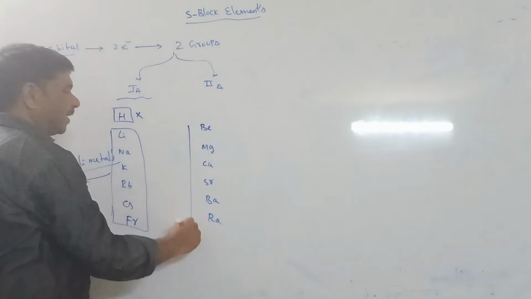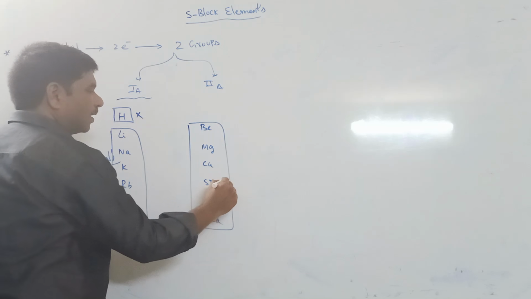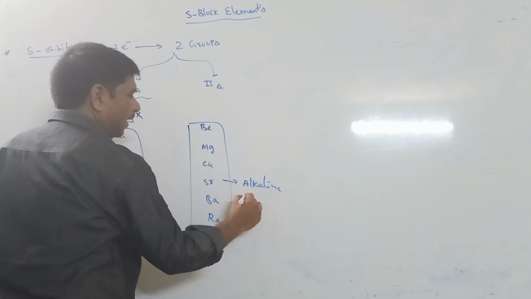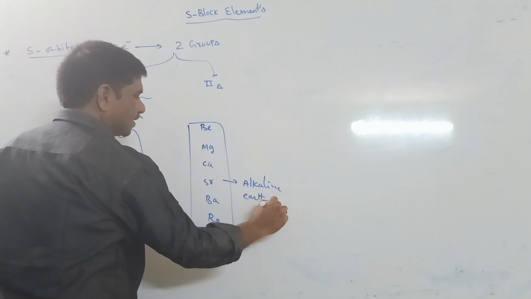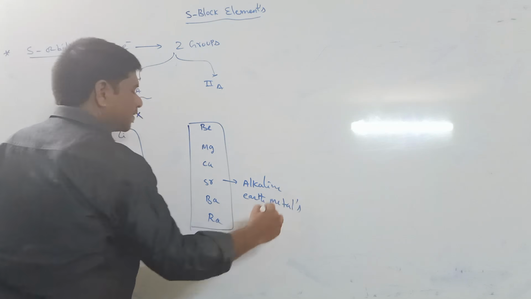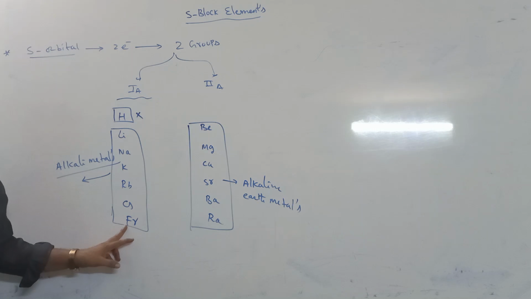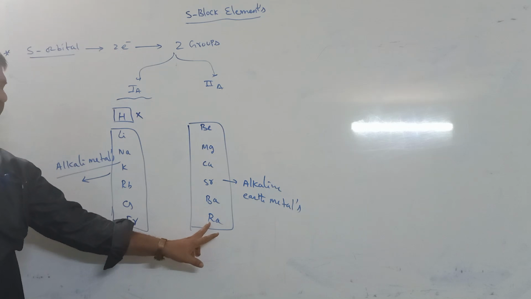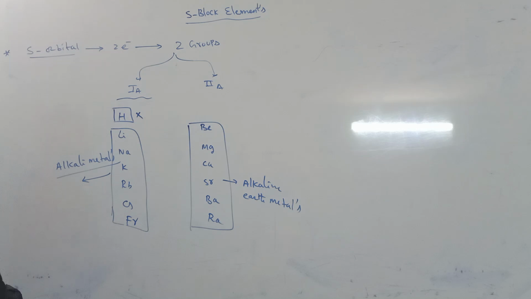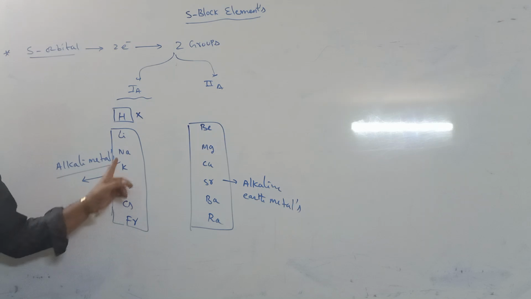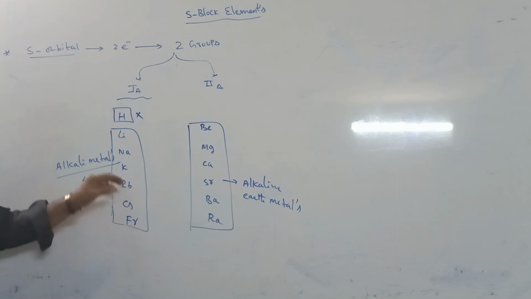These elements are called alkaline earth metals. So, lithium to francium is called alkali metals. Beryllium to radium is called alkaline earth metals. So 1A group means hydrogen to francium, and alkali metals are lithium to francium.